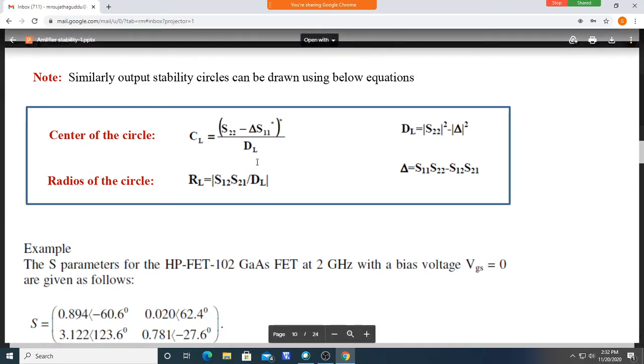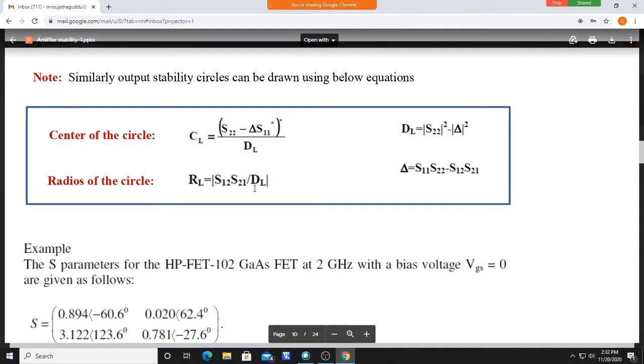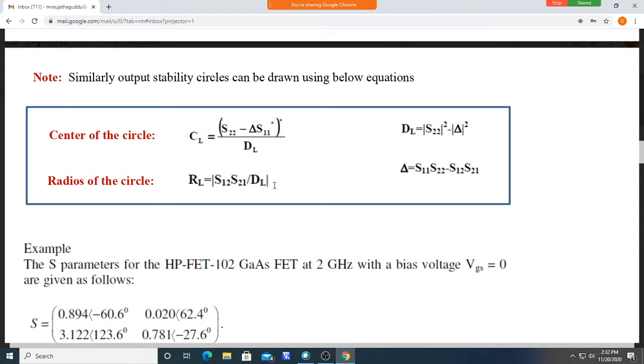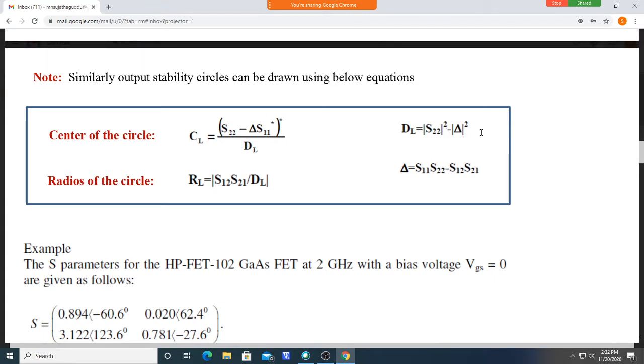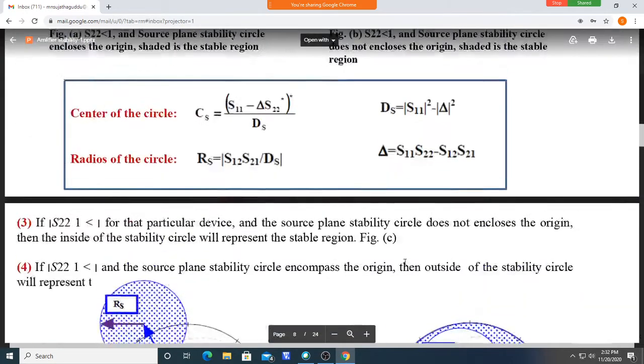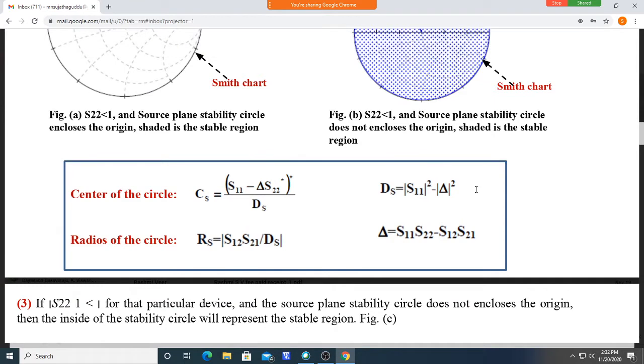Okay, you can see the difference here. Here it is S22, delta, S11, and this is S12 S21. Delta L is S22 magnitude squared minus delta squared, whereas here it is S11 magnitude squared minus delta.